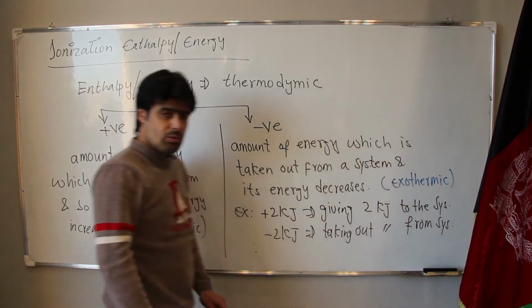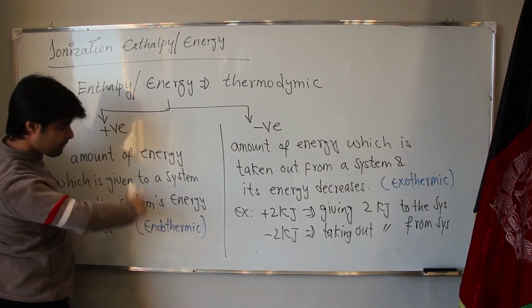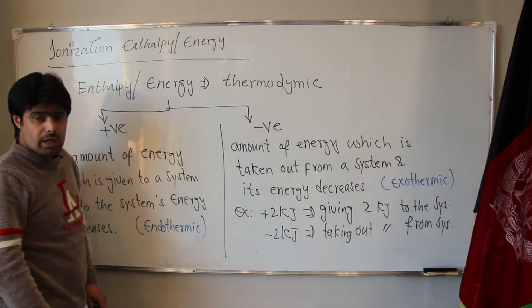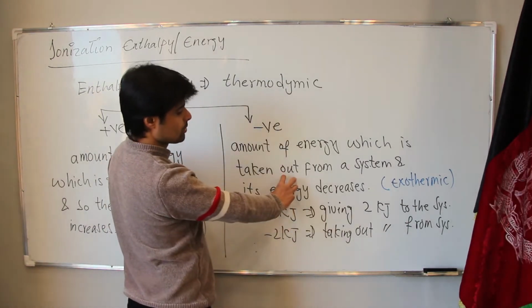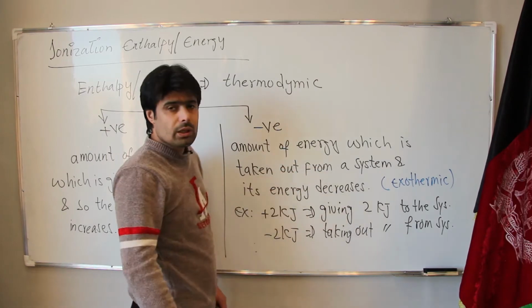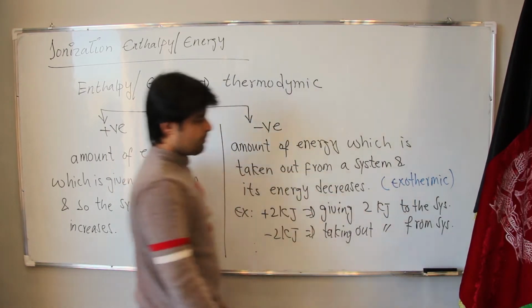What do you mean by endothermic? Endothermic means that we are giving the system energy and the system is absorbing the energy. But whenever a system is giving us the energy, it means we are ejecting out the energy. That system is called exothermic.